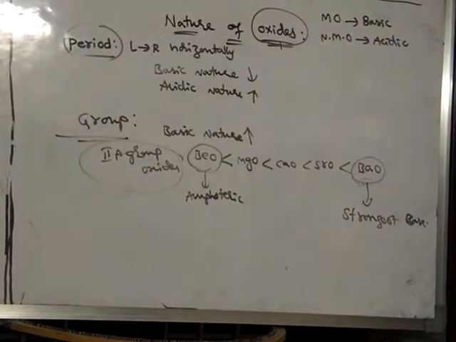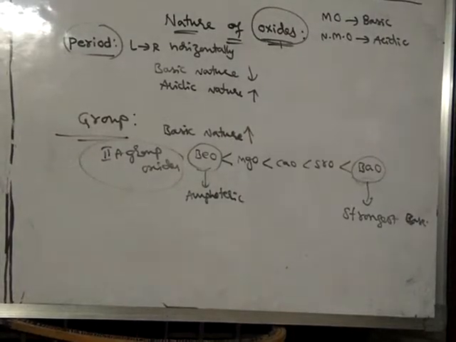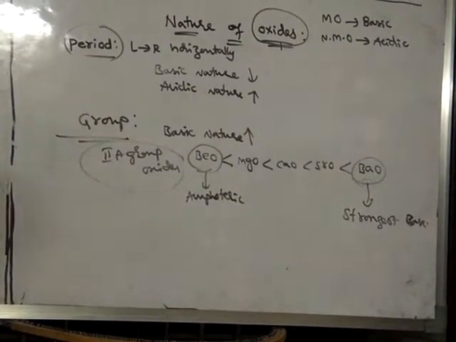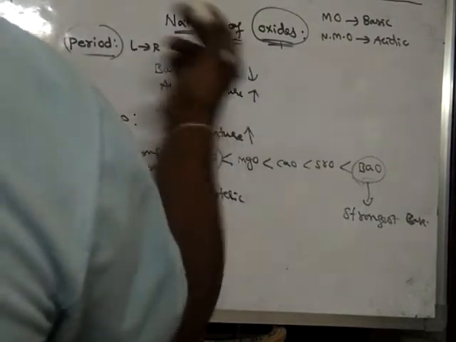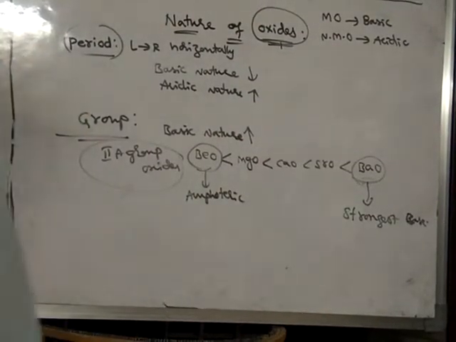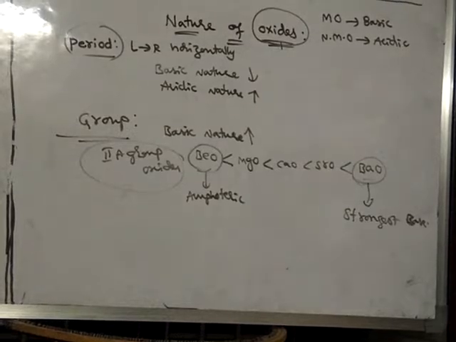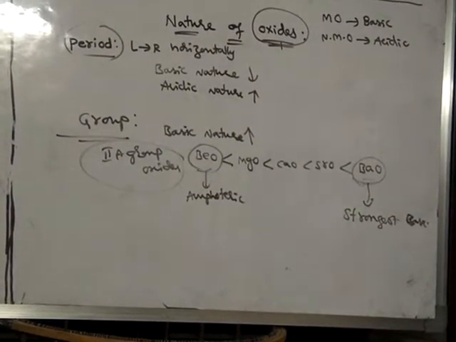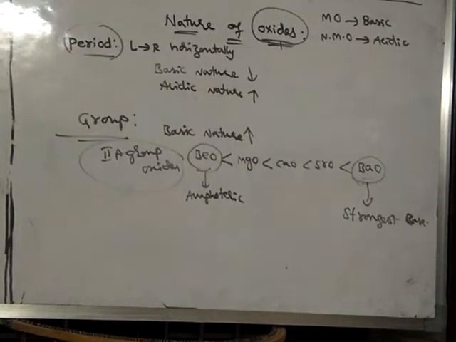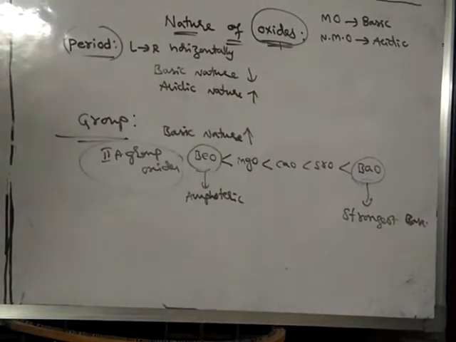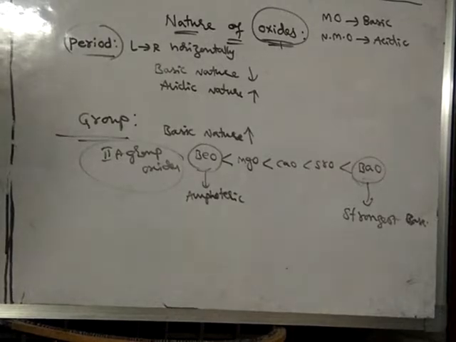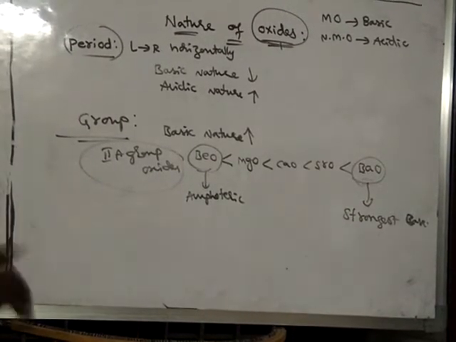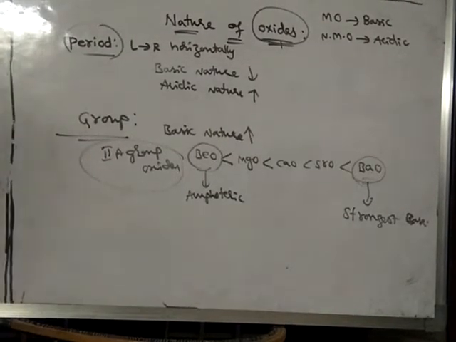So down the group, basic nature increases. If basic nature increases, then acidic nature should decrease, since basic nature and acidic nature are opposite.